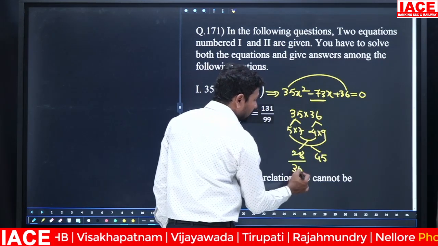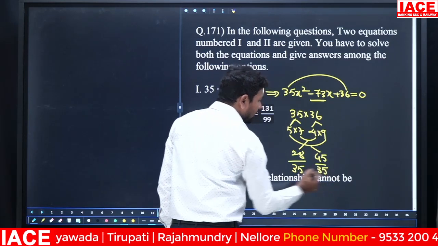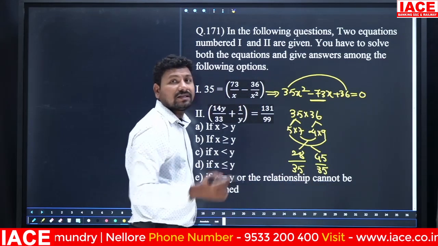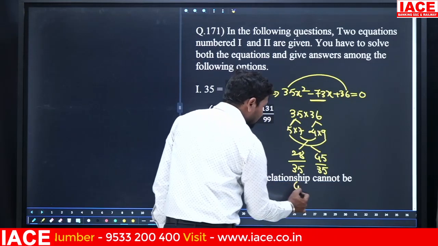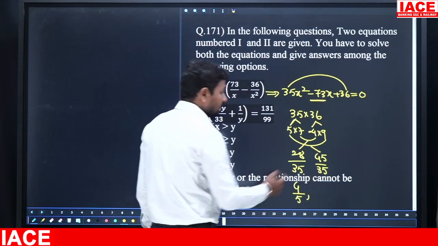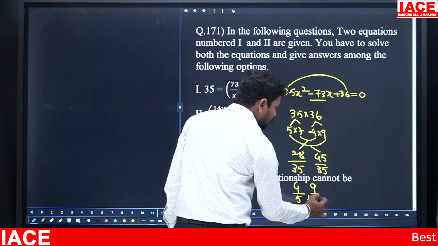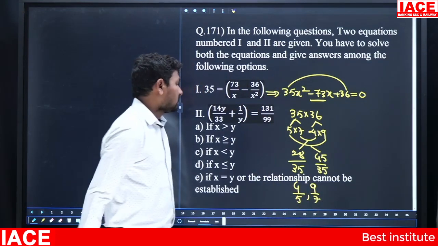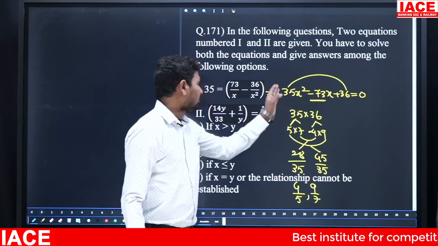Now divide with 35, then 28 and 35 both will be cancelled with 7, 7 4s are, 7 5s are, and 45 and 35 both will be cancelled with 5, 5 9s are and 5 7s are. Finally the factors are 4 by 5 and 9 by 7. This is for the first equation.